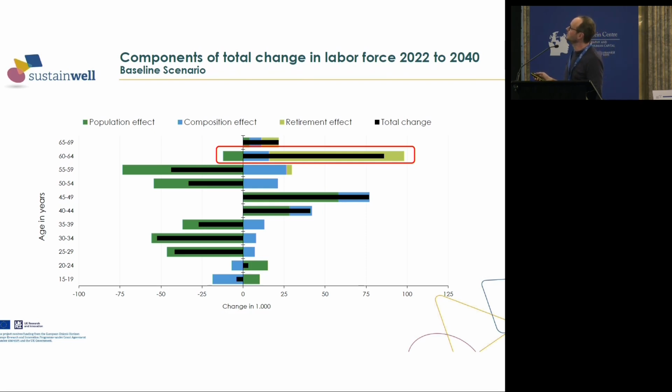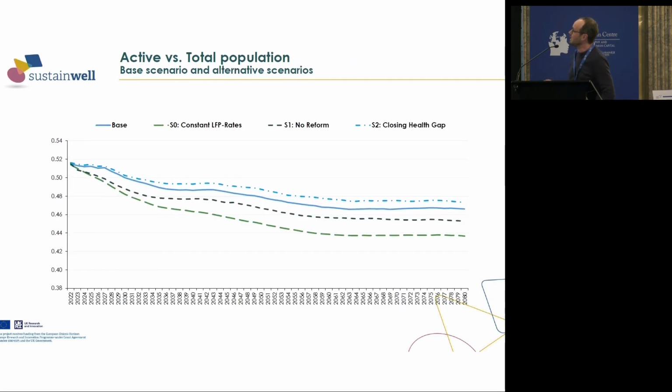Okay? And here, one last graph shows how the rate of active in the total population is going to change over time according to our baseline scenario. This will go down from 0.52 to 0.47, and the other lines show you alternative scenarios. Okay?